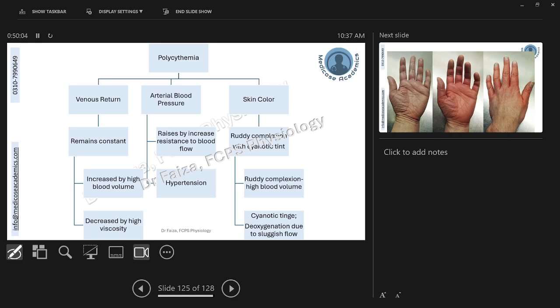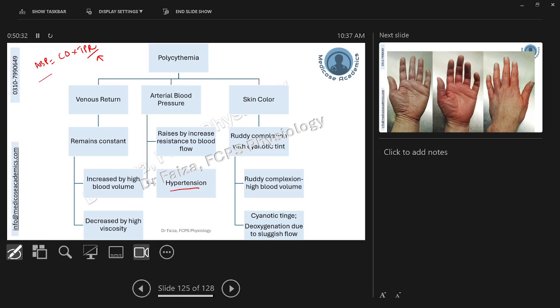Number 2, what happens to the arterial blood pressure? If we quickly review, arterial blood pressure depends majorly upon two things: cardiac output and total peripheral resistance. Because of increased viscosity, total peripheral resistance has increased. So polycythemia patients may present with hypertension, as their arterial blood pressure will be increased.